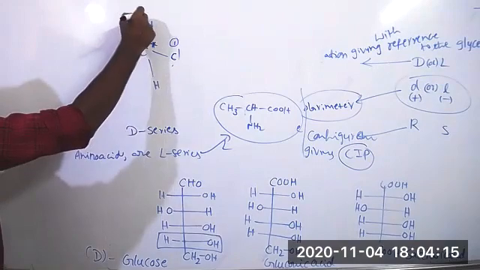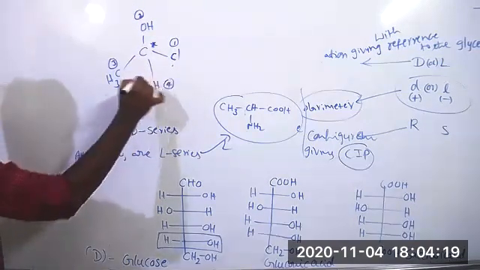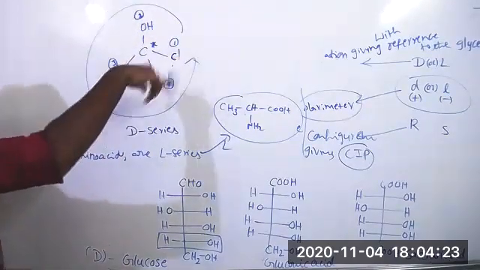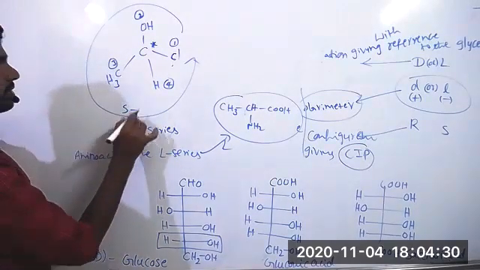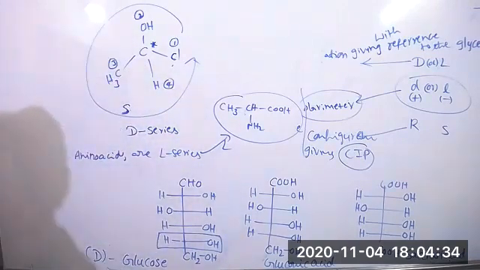After that oxygen is 2, then carbon 3, hydrogen is 4. This direction, is it clockwise or anti-clockwise? Anti-clockwise. So it is the S configuration. We simply give it S. If it comes in clockwise direction, we give R.